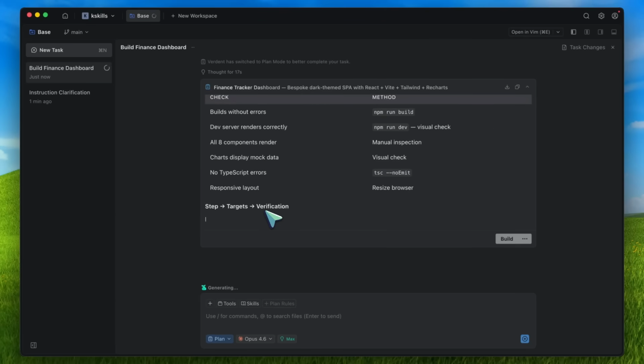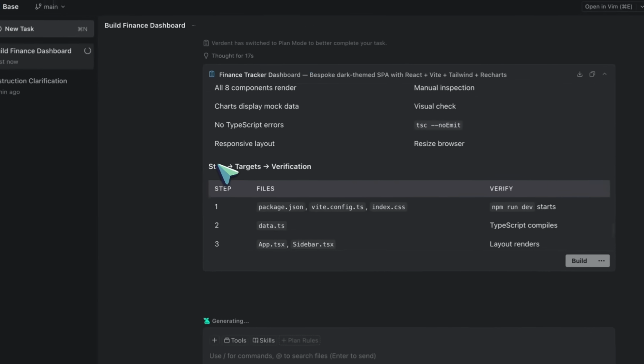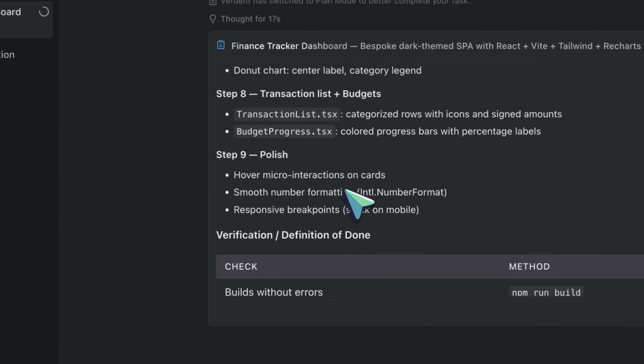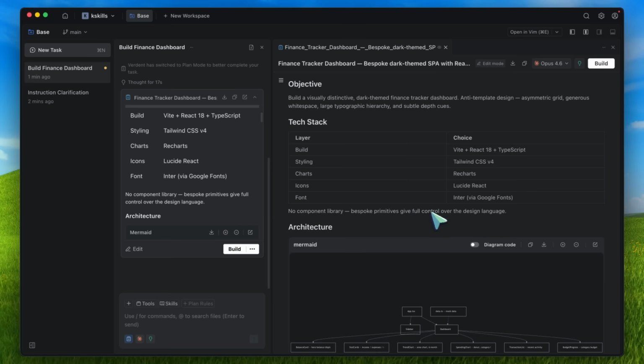So, this is not really about adding power in the usual sense. It is about removing failure modes. And that is why I like it.